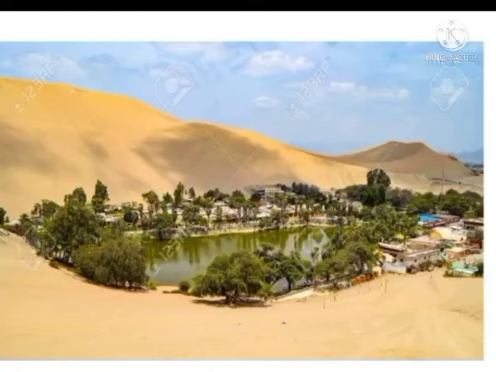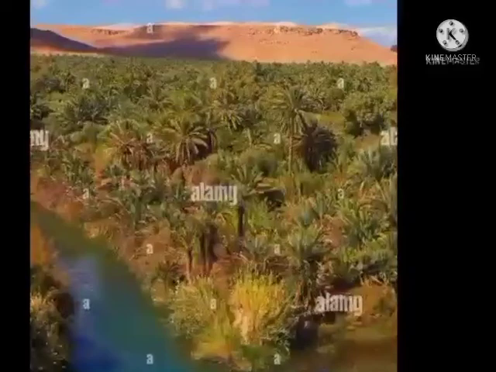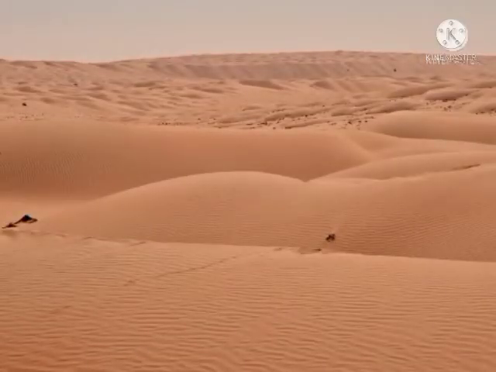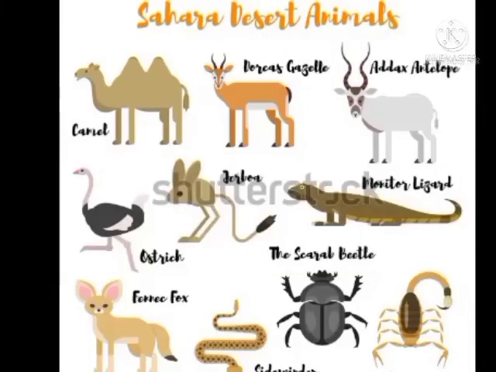This area is fertile, people may settle around the water bodies and grow date palms and other crops. Sometimes oases may be abnormally large. The Philalet Oasis in Morocco is a large oasis with an area of about 13,000 square kilometers. In this place, many animals also live. So let us see about fauna. Camel, hyena, jackals, foxes, scorpion, many varieties of snakes and lizards are found in such places.